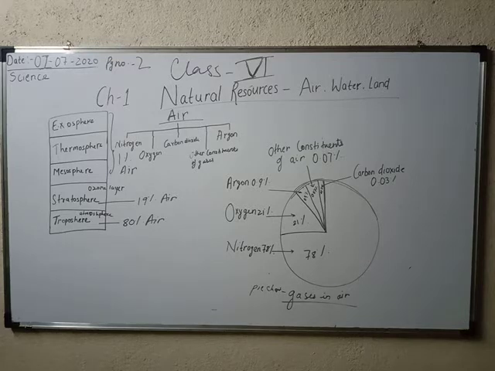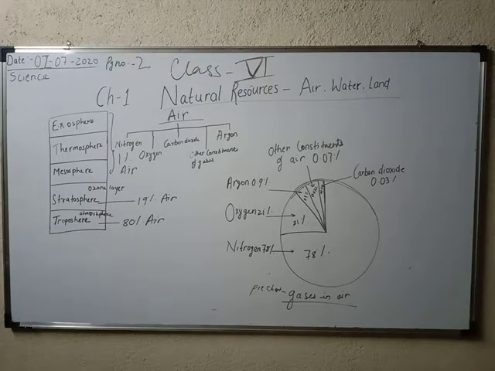In the previous class, we studied about our atmosphere. What is our atmosphere made of, what parts of our atmosphere consist of land, and what parts consist of water. Now today we are going to study about our atmosphere only, and we all know that our atmosphere is mainly made up of air. Air is everywhere in the atmosphere.